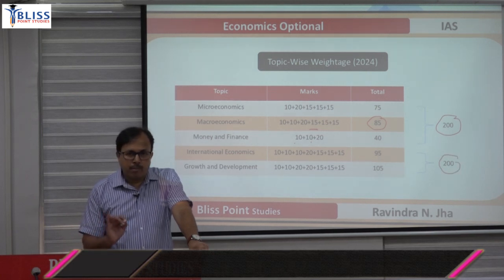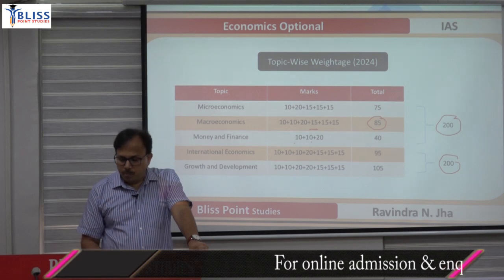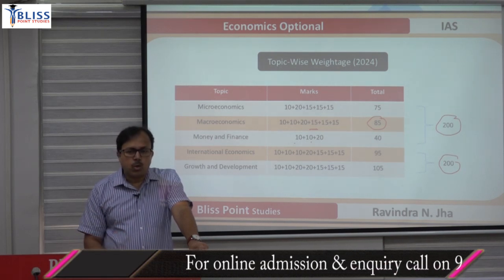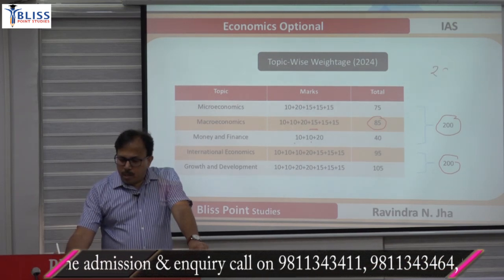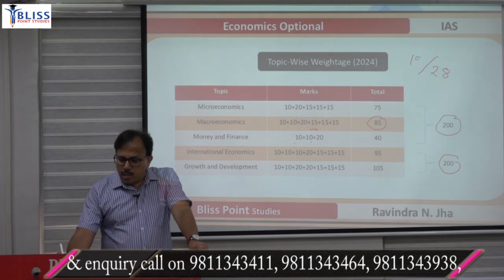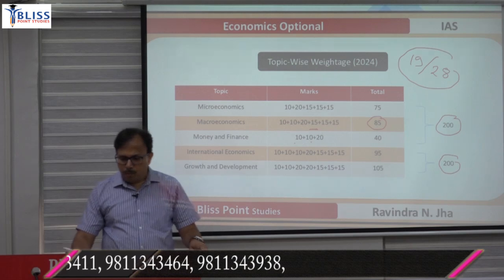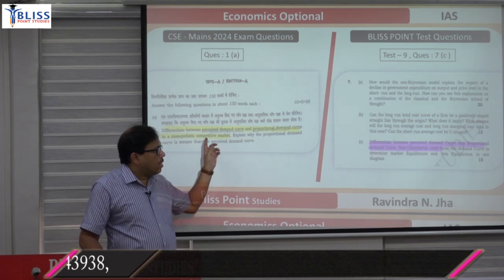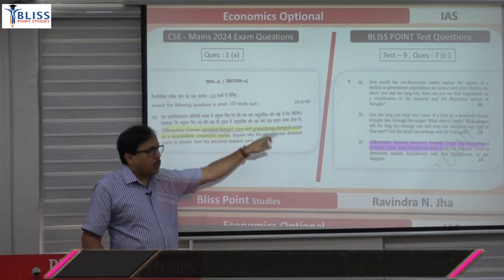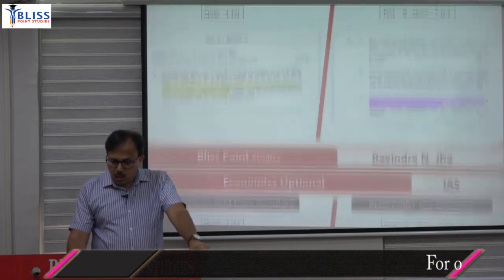You attempt 5. The paper is of 800 marks, and you are attempting 250 marks of questions, 5 questions out of 8. So this is the breakup of all questions and all parts. All parts means there are 28 sub-parts, and you attempt 19 sub-parts out of that. So I think it is clear. Now come to the question part of it. The first question was this perceived and proportional demand curve, and you find that question in the test series. You have that written part as well. Then go to the second question.